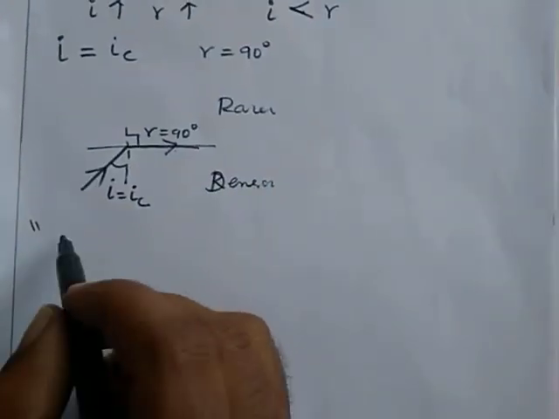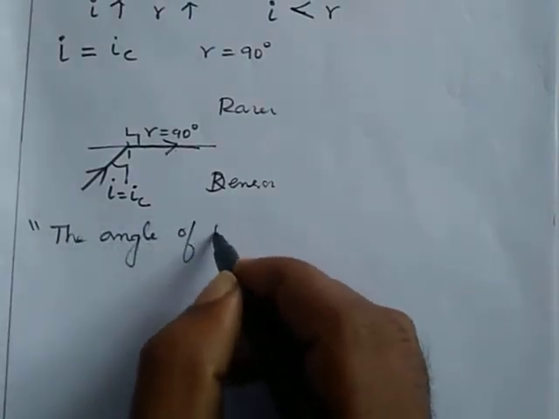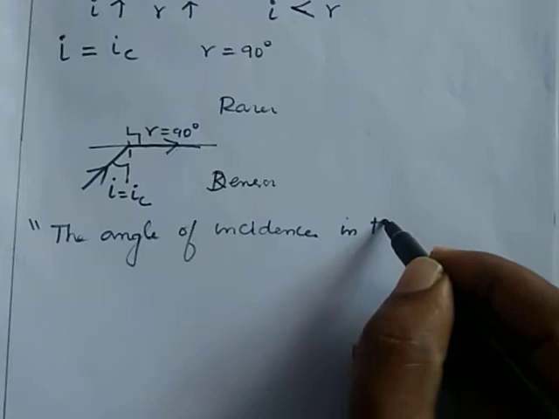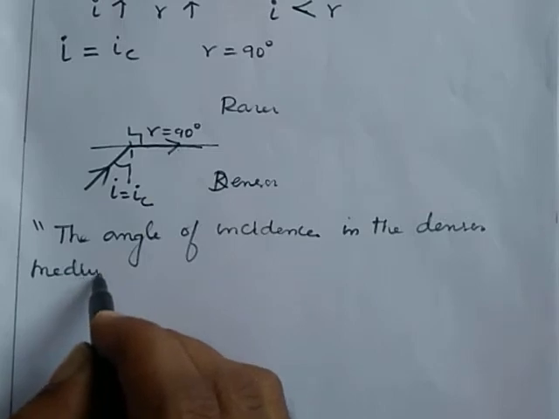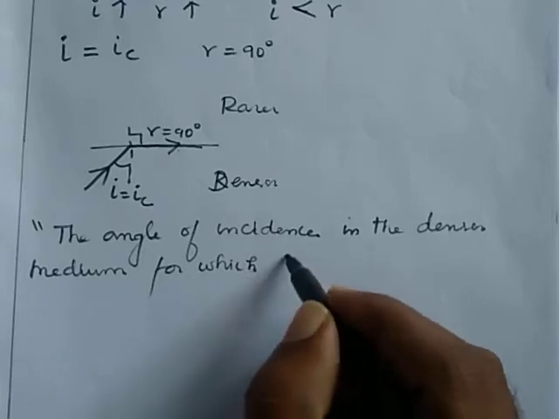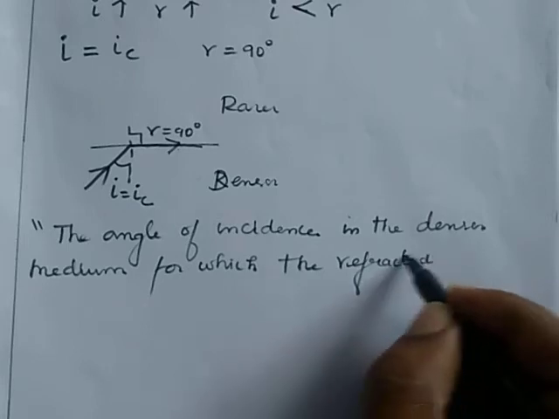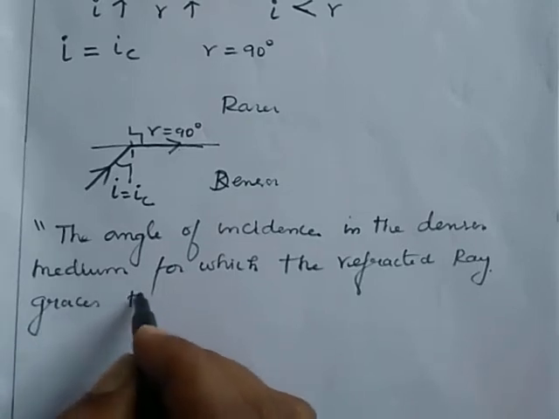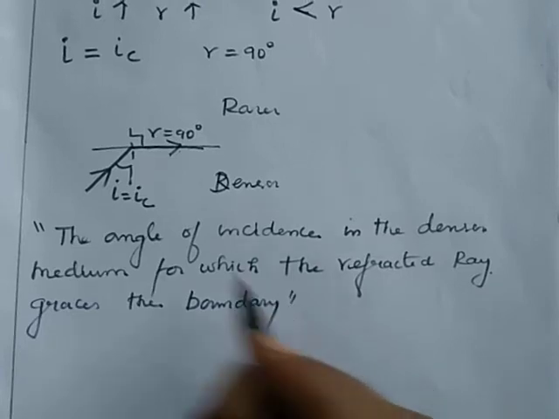Let me see the definition. The angle of incidence in the denser medium for which the refracted ray grazes the boundary is known as the critical angle.